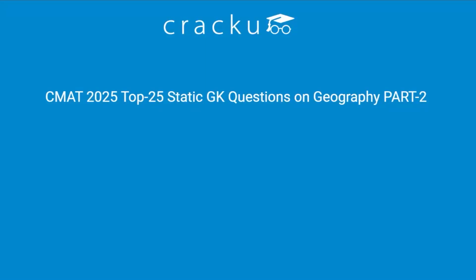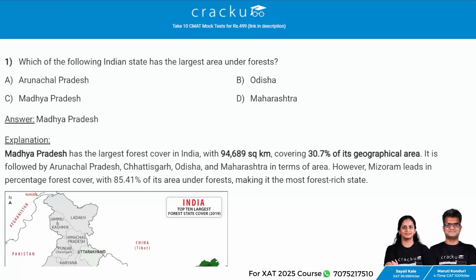In today's video, let's have a look at top 25 static GK questions on geography part 2 for CMAT 2025. First question, which of the following Indian states has the largest area under forests? The answer is Madhya Pradesh.